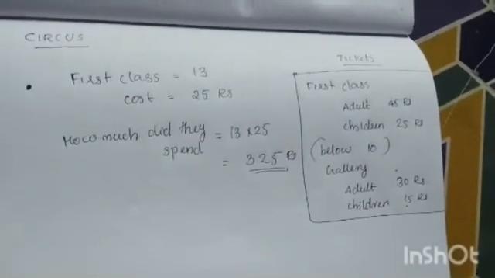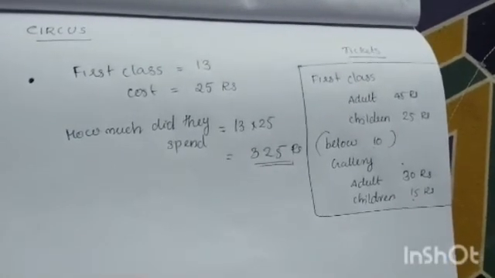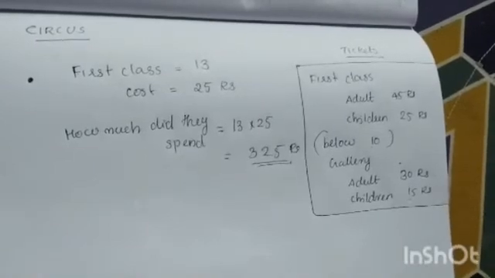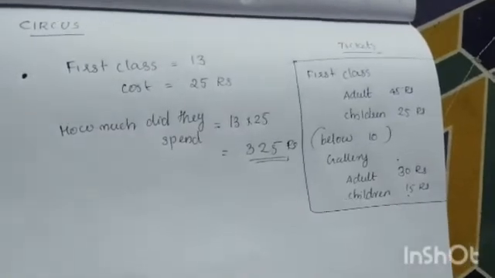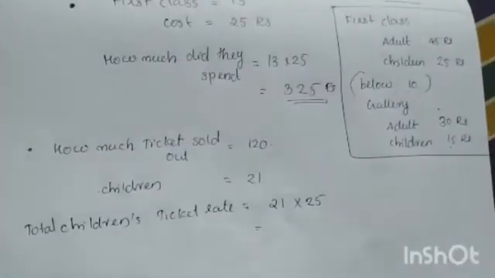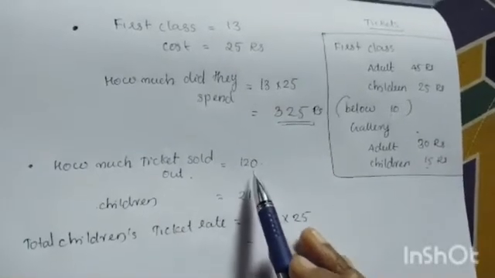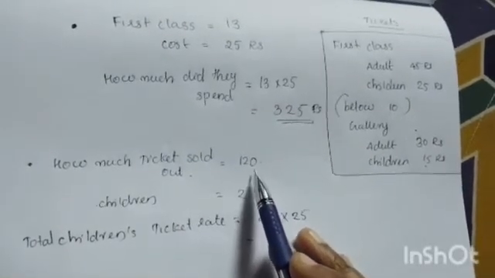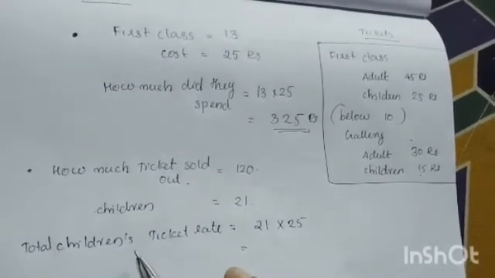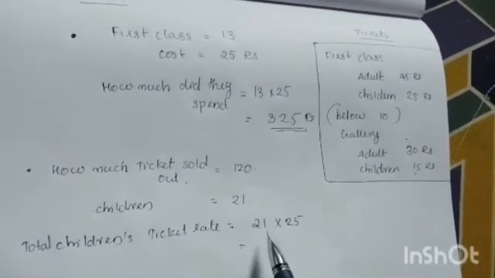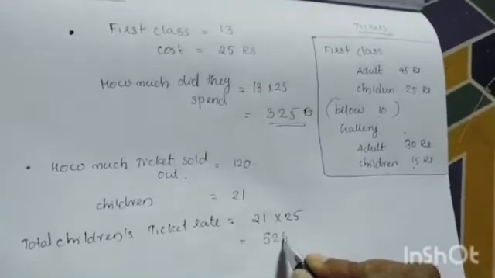Then the next one is 120 first class tickets were sold. Of these, 21 were children's tickets. How much did they get from children's tickets? From our question, how many tickets were sold? Total 120 tickets were sold in first class. In that, 21 were children's. Then we want to find the total children's ticket rate by multiplying 21 into 25. We get 525 rupees.